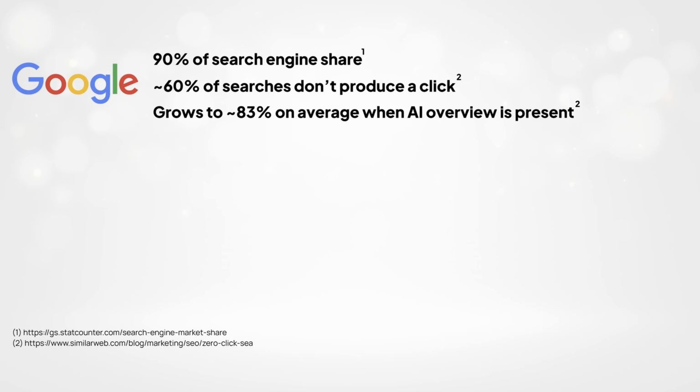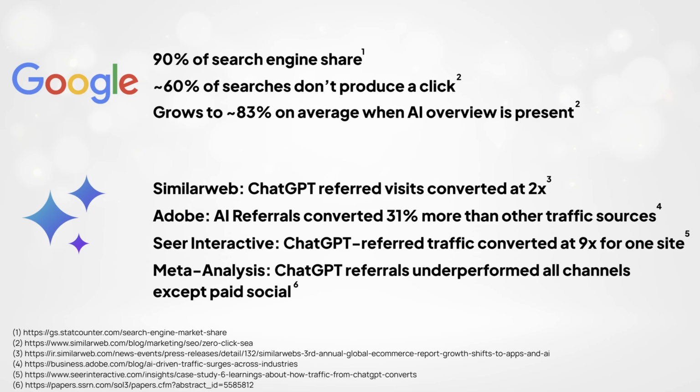Here's what's really happening. Google still has 90% of search engine share, but more than half of searches don't result in a click. When an AI overview is present for a keyword, that no-click rate can grow to 83% or even higher. But don't be fooled, even 40% of 16 billion searches a day is still a lot of clicks you can win. Now, we've also heard reports that AI-referred traffic converts at higher rates than search traffic. However, one meta-analysis showed it underperformed. And yeah, you should be suspicious of all of these stats.